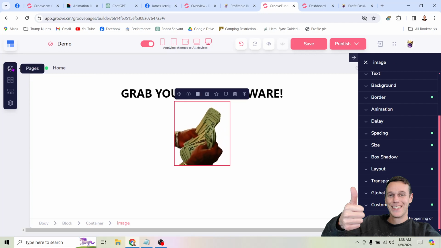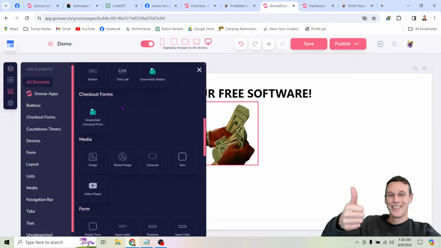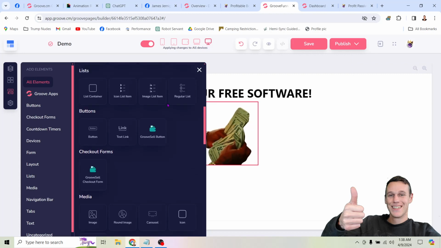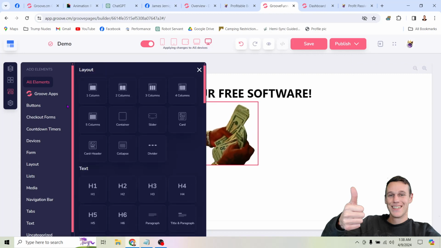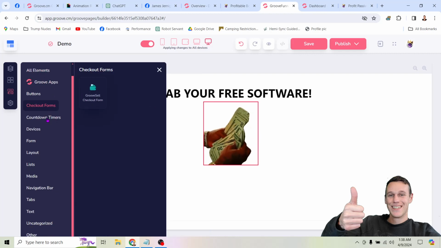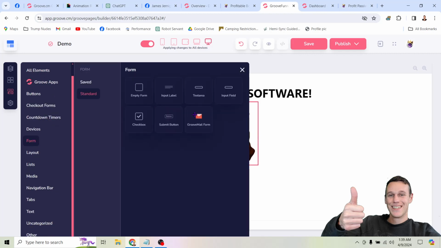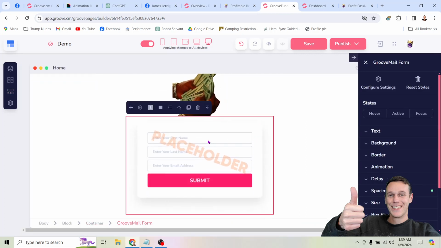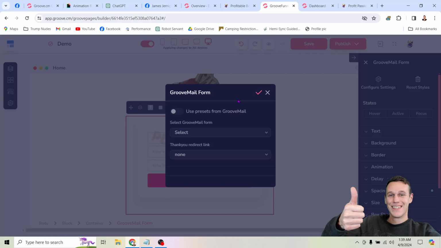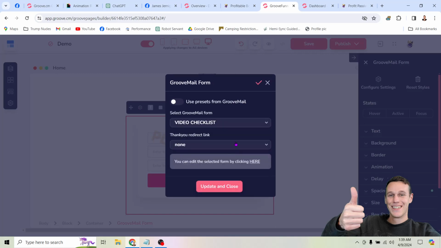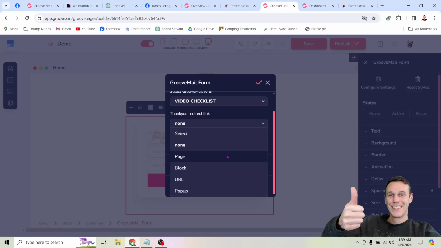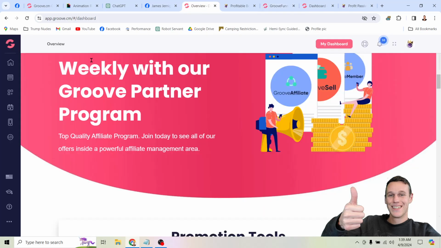So the next thing that I'm going to do is come over here to elements, and I'm going to put a form on this page. So I just need to find what I'm looking for here. There we go. Form. So I'm going to come over here and place a form on this page, and again, this is just somewhere where somebody can put their email in to then get redirected to a link. So I'll go ahead and click the settings, and I'll need to select my form here, right? If you don't have one of these, you're going to need to take a few minutes to set up your form in your account, but you'll see right here it says thank you redirect link. So this is where we're going to put that affiliate link.